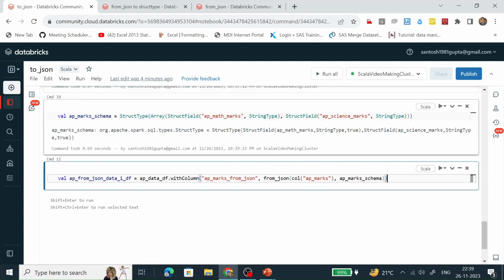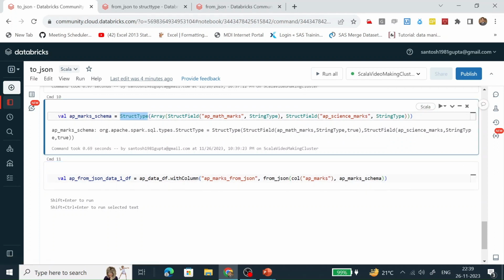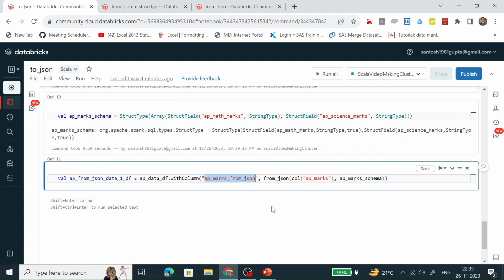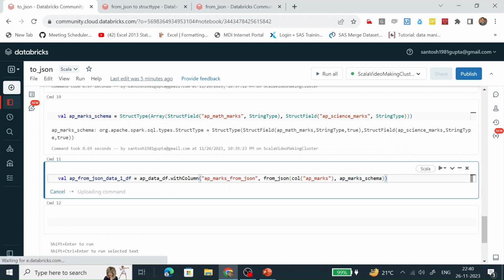Sorry, a custom schema. This custom schema we are creating with the help of a struct type and a struct field, and we are going to create two columns in it. One is AP math marks and another is AP science marks. And how will this column's data populate? It will populate with the help of a from JSON function. It takes a column which has a string type, but the structure in the string is of JSON type, and converts that column into a struct type column. So let's run it.